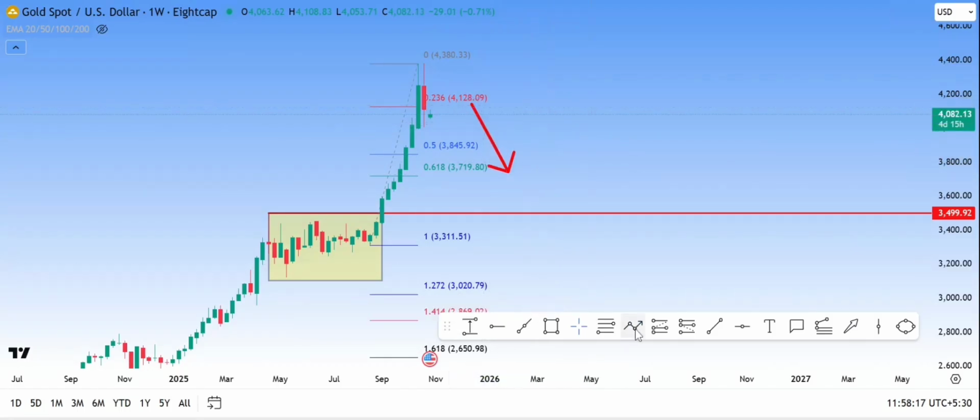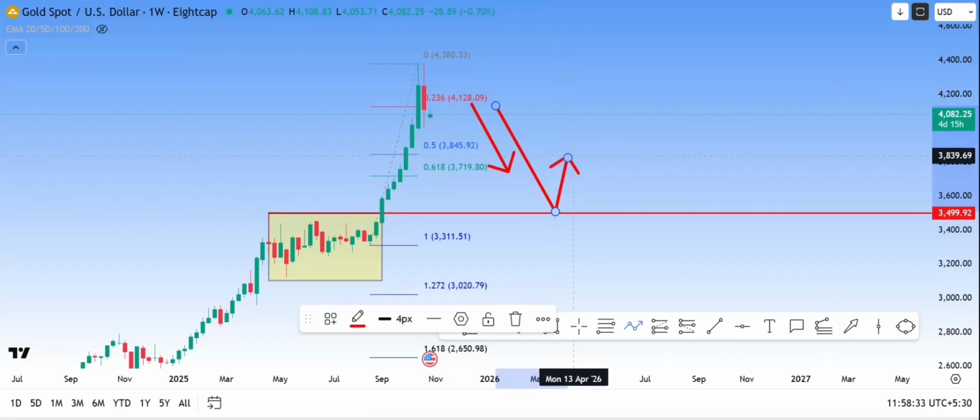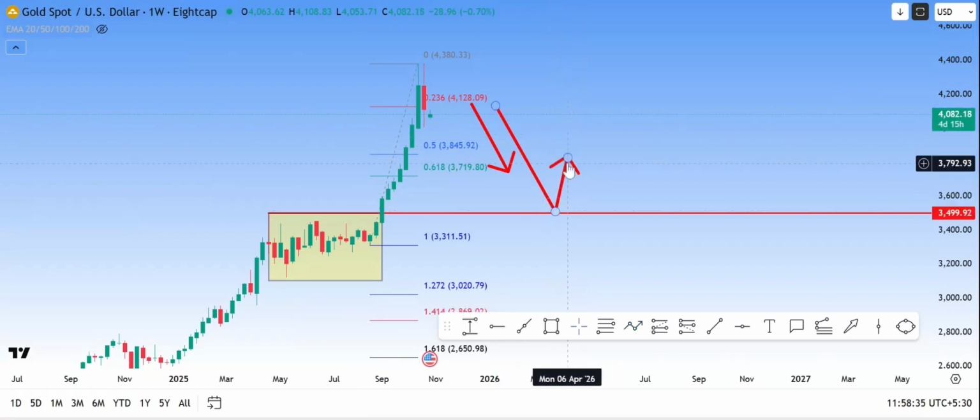Whereas the next scenario is, since it is coming for a retracement after the breakout, it did not come and retest the level which it had broken before. So there is a high possible chance for gold to touch or retest the previous breakout level, and it can bounce back. And also we cannot say whether it will bounce back or not. It totally depends upon the reaction at these levels.